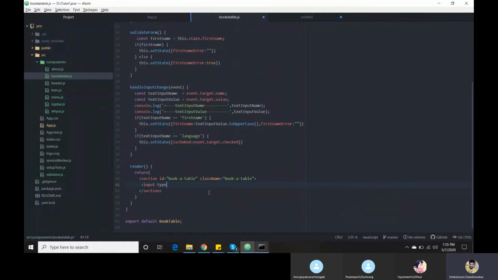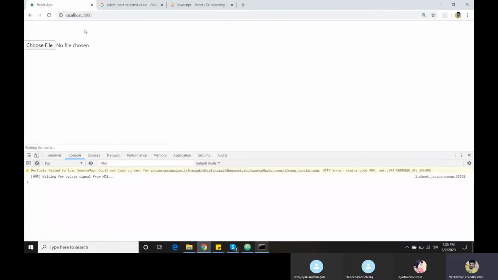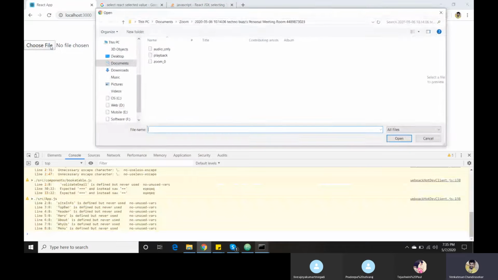Input type file. Name avatar. You can use ID also. Okay, now I have my choice.